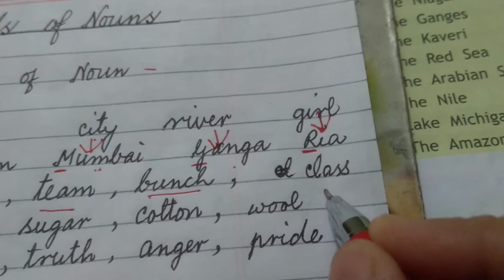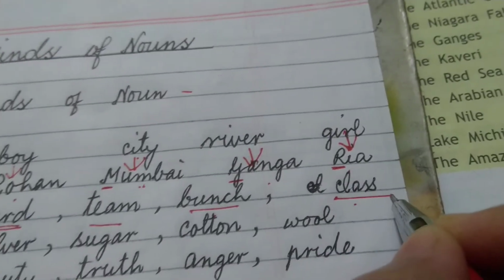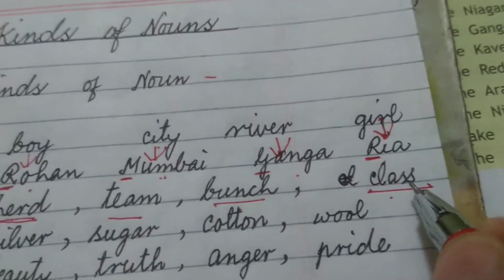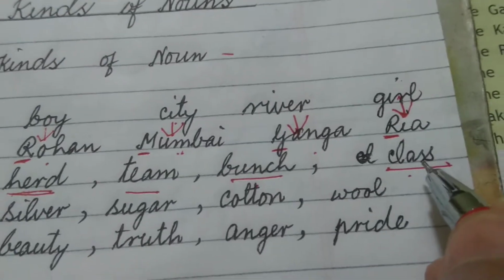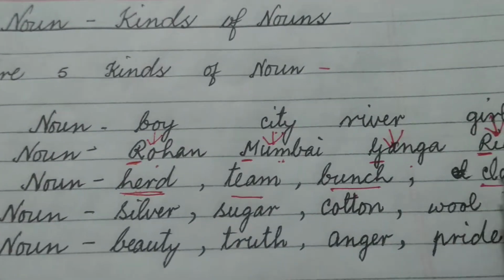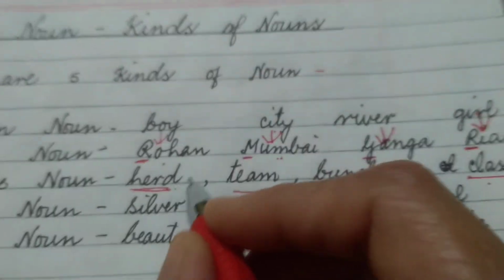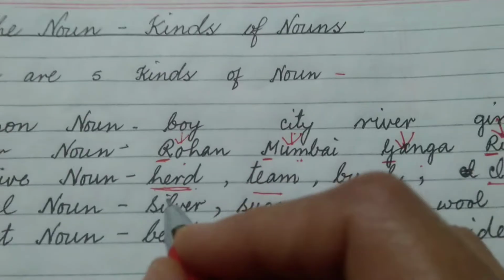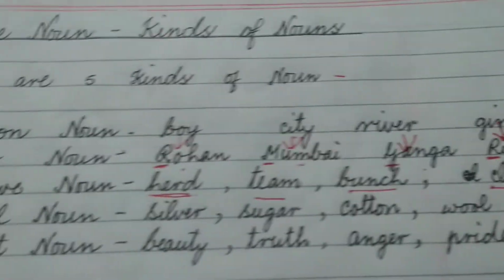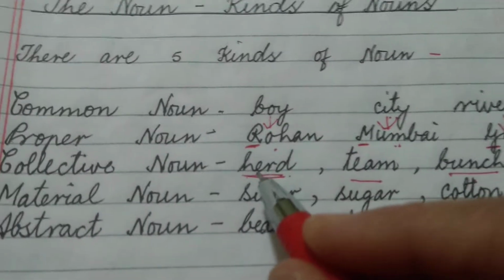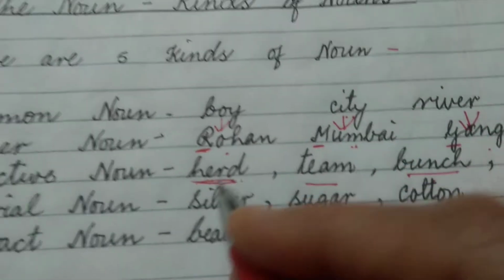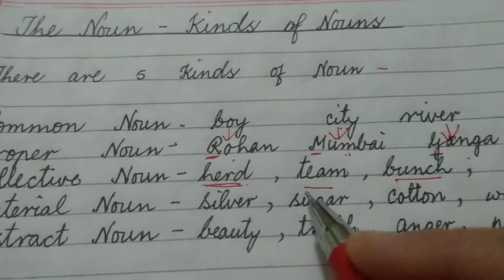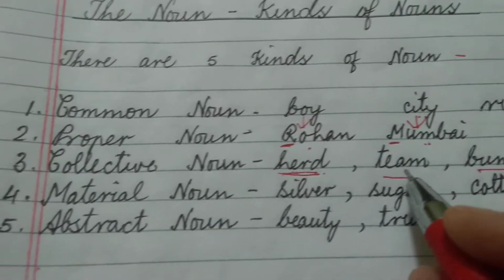When I say class, it refers to a collection of students, not one student. One student cannot make a class. A collection of students makes a class. So we cannot say that they are plurals. But one word referring to a collection of some common noun is called a collective noun. A collective noun is always a collection of common nouns. We will come to know many collective nouns in this lesson.